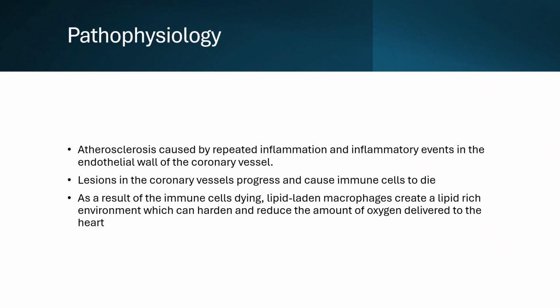Research has shown that the atherosclerosis that causes coronary heart disease is the result of repeated inflammation and inflammatory events. The inflammation develops from insult to the coronary vessel endothelial wall, which activates immune cell infiltration to the injured site and promotes a cascade of inflammatory events, which causes a lesion or plaque formation. Through constant inflammation, lesions progress, which in turn causes immune cells to die.